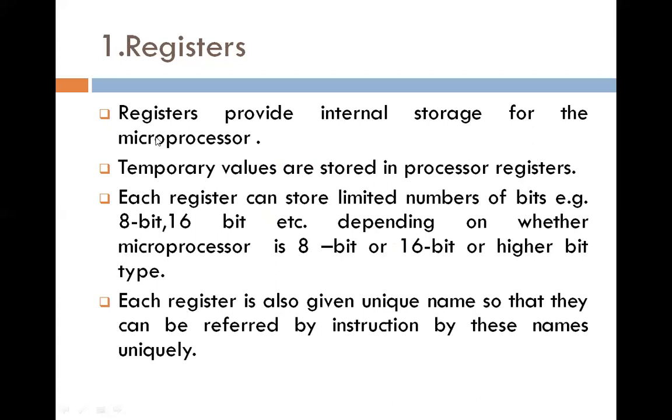So in detail, registers provide the internal storage for the microprocessor. Temporary values are stored in processor registers. Each register can store a limited number of bits, like 8 bit, 16 bit, etc., depending on whether the microprocessor is 8 bit, 16 bit or higher. Each register is also given a unique name so that it can be referred to by instructions by this name uniquely.